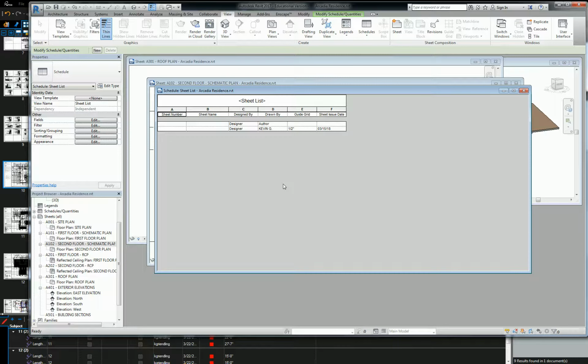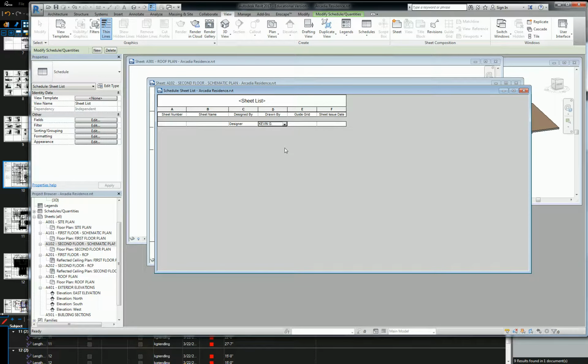So now it doesn't show me anything under sheet number or sheet name, because what's really happening is all of those sheet numbers that were under Kevin G and all of those sheet numbers that were under author are now sort of embodied in that one line. So if you want to change all of the other authors to be Kevin G, I just go to author and type in Kevin G.